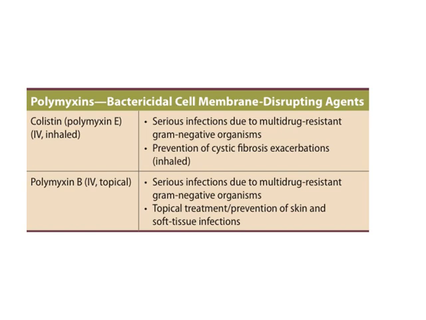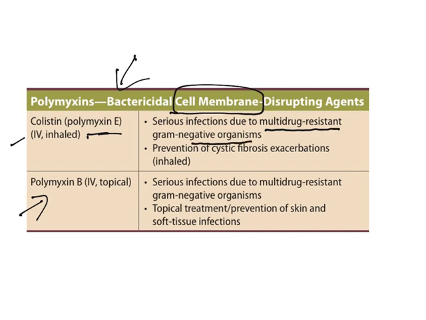Even one more group is there, polymyxins. They are also cell membrane disrupting agents. Colistin is known as polymyxin E, and then polymyxin B. Now see, colistin is mostly used to treat serious infections caused by multi-drug resistant gram-negative organisms. This is a very important drug which can be used to treat multi-drug resistant infections.